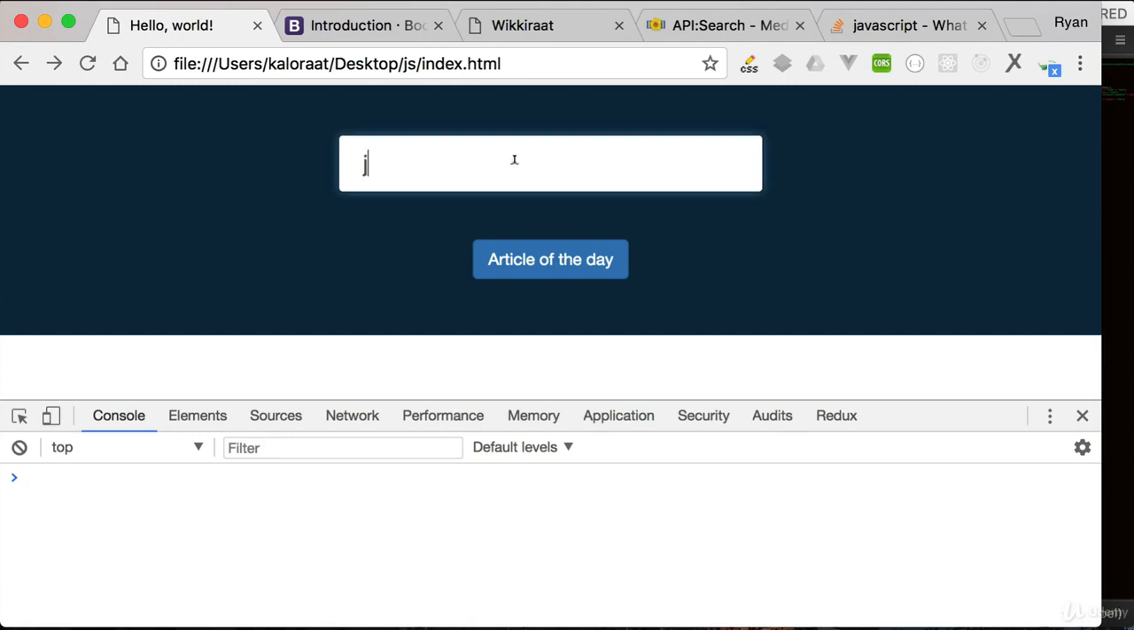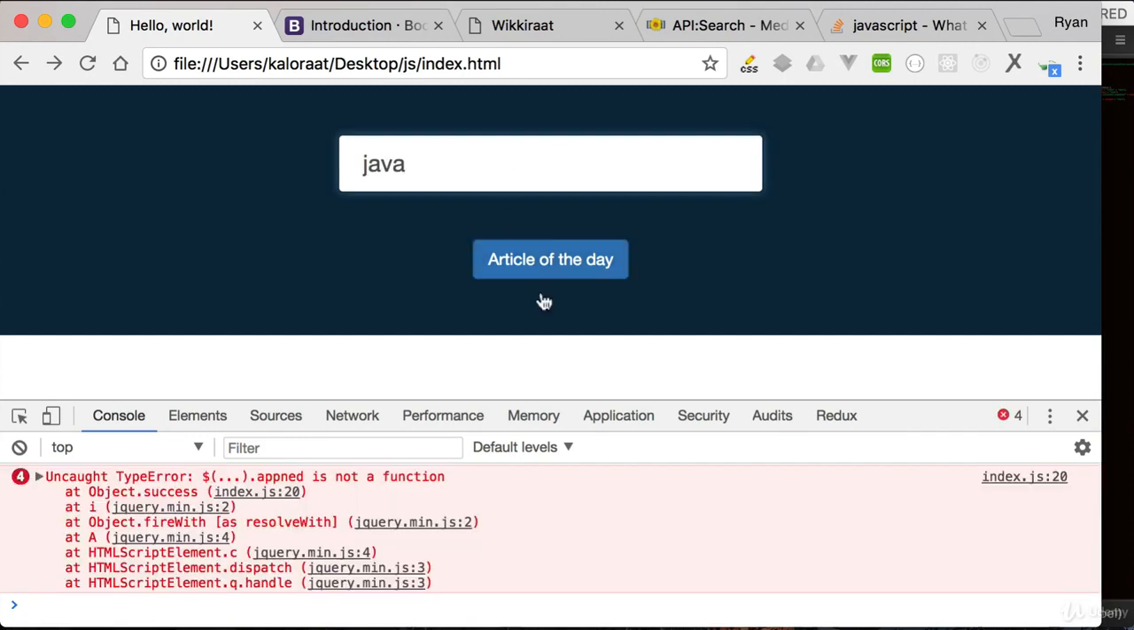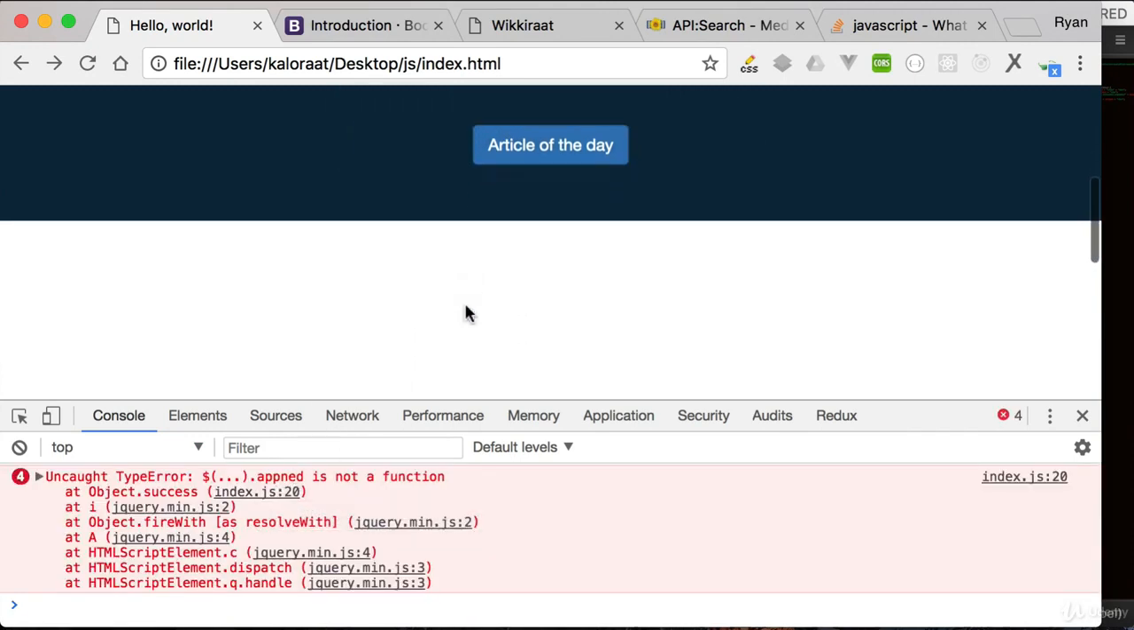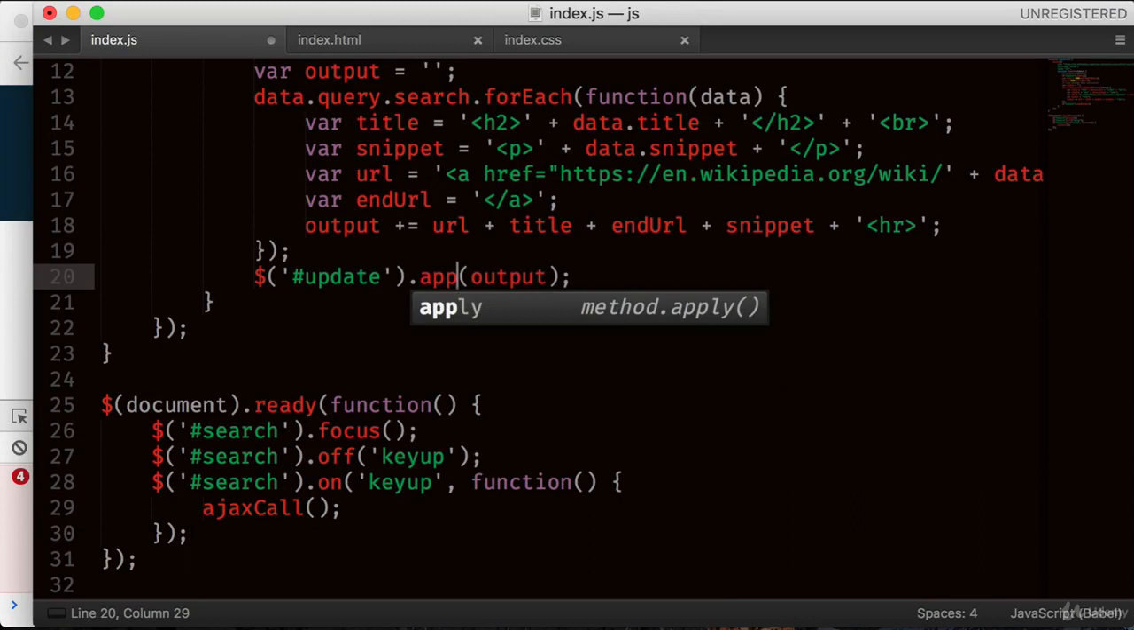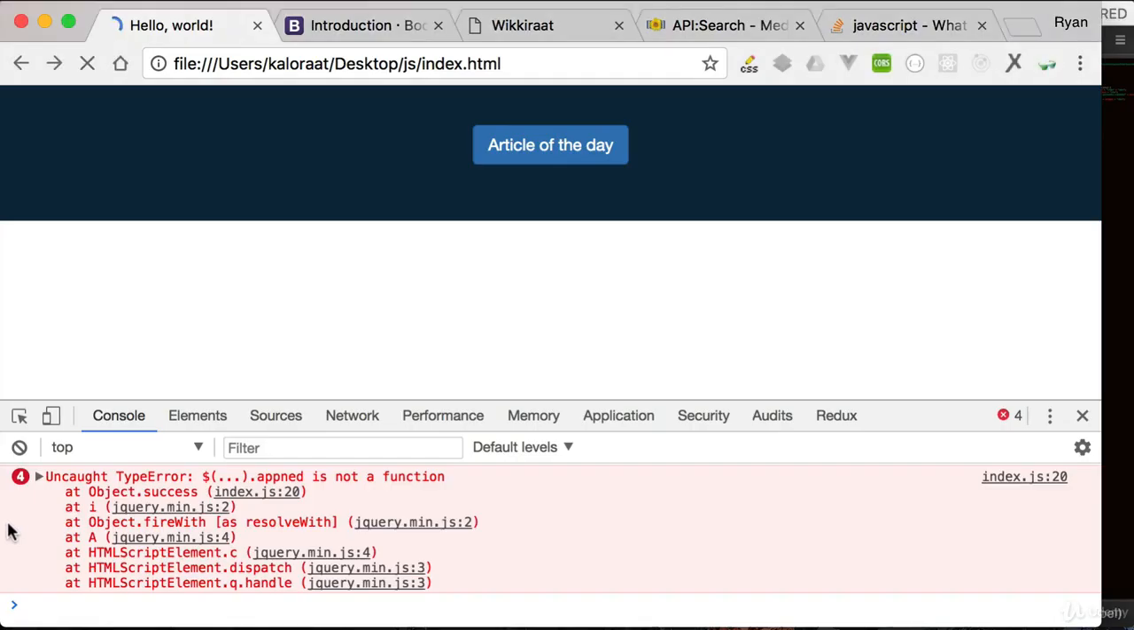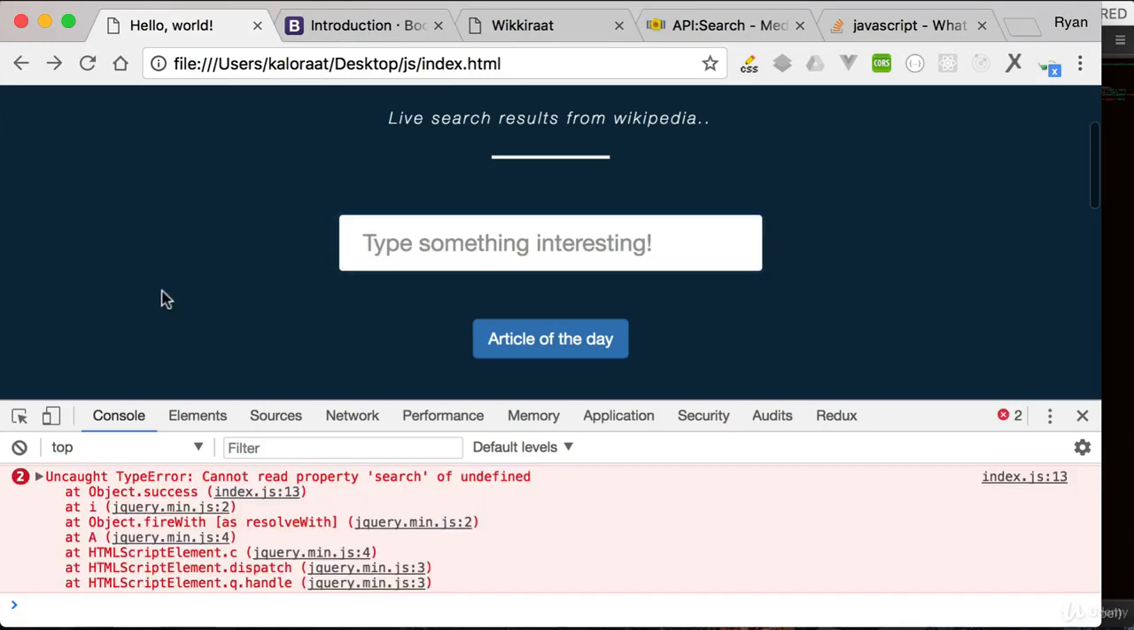Refresh. Java. Okay, append is not a function. Append, that's a spelling error. Okay, let's give it a try. Refresh. Cannot read property of search of undefined.